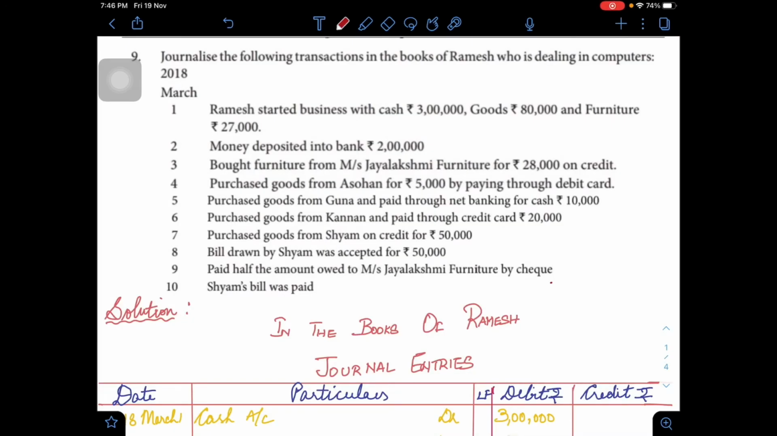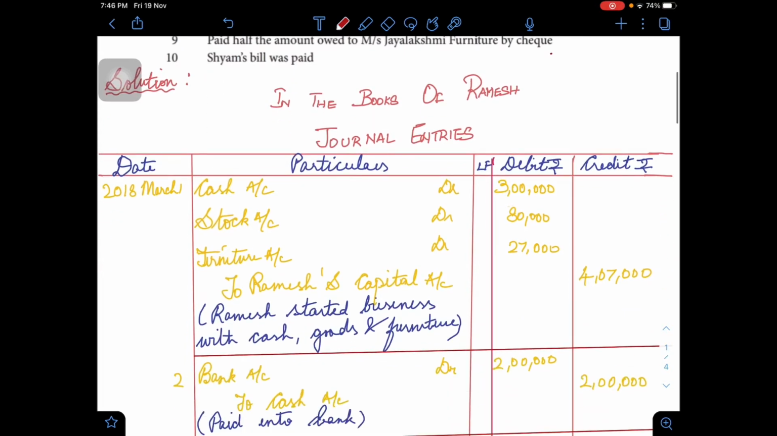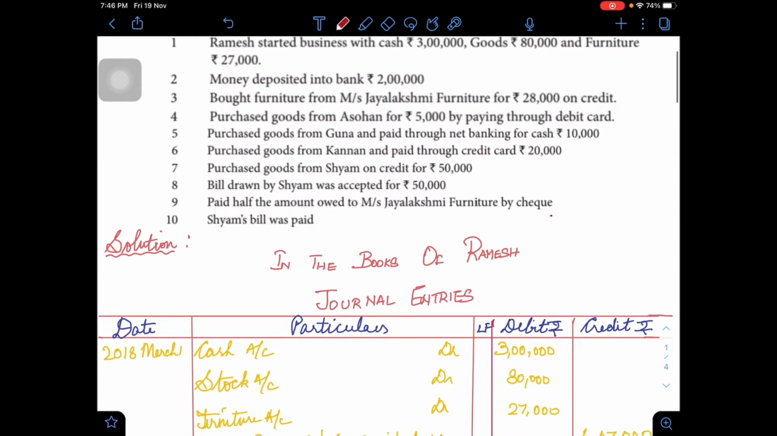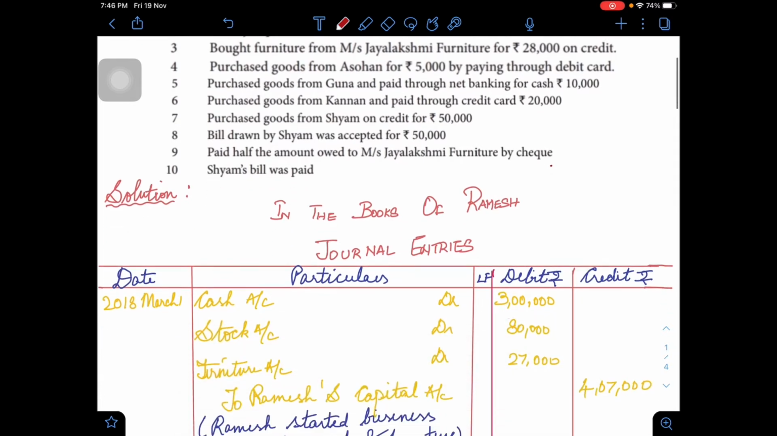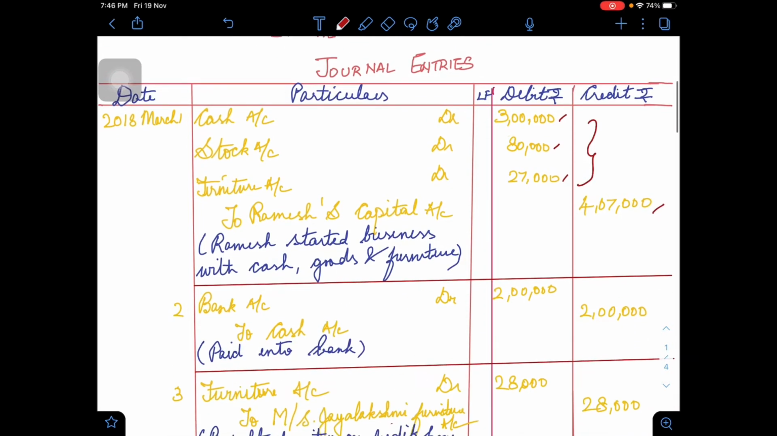Let us now discuss the solution. I open the format as in the books of Ramesh, journal entries. As per the first transaction, an entry is passed to the effect of Ramesh's capital: cash account debit 3 lakhs, stock account debit 80,000, furniture account debit 27,000, and when all these three are added, you will be getting 3,07,000. The narration being Ramesh started business with cash, goods and furniture.